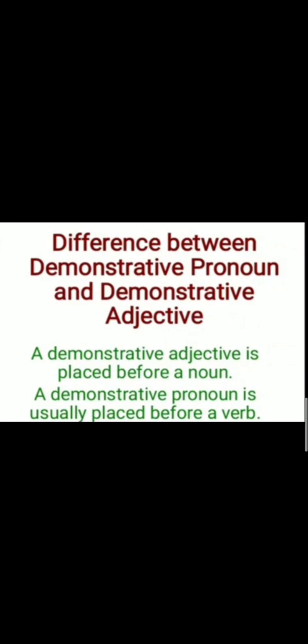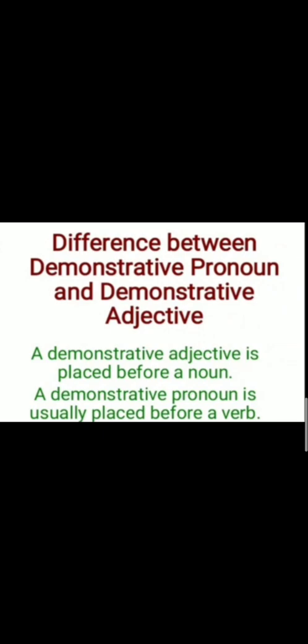But dear children, don't get confused because this, that, these, those are known as demonstrative adjectives also. But what is the difference between demonstrative pronoun and demonstrative adjective? A demonstrative adjective is placed before a noun. As you know, adjective always qualifies a noun. That's why it always comes before a noun. For example, this bottle is mine. So in this sentence, this is used as demonstrative adjective because this has been placed before a noun.